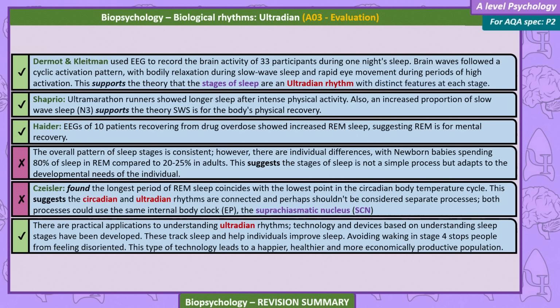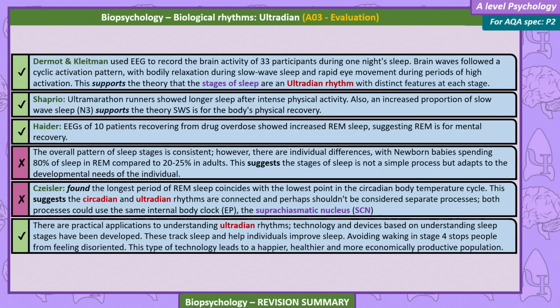The overall pattern of sleep stages is consistent. However, there are individual differences, with newborn babies spending 80% of sleep in REM compared to 20 to 25% in adults. This suggests the stages of sleep is not a simple process, but adapts to the developmental needs of the individual. Ciesla found that the longest period of REM sleep coincides with the lowest point on the circadian body temperature cycle. This suggests that the circadian and ultradian rhythms are connected and perhaps shouldn't be considered separate processes. Both processes could use the same internal body clock, the suprachiasmatic nucleus, SCN.